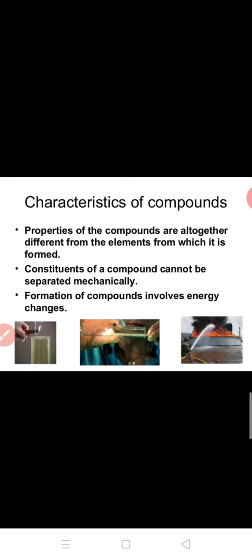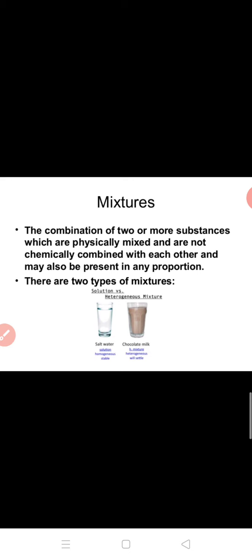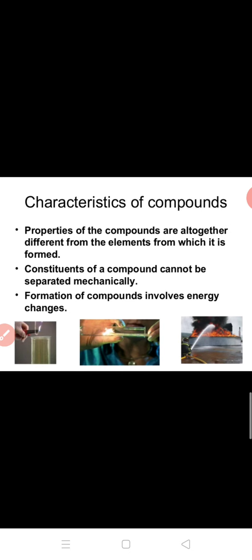As you know that compound is formed from different elements, so constituents of a compound cannot be separated mechanically. With physical processes we cannot separate them. Formation of compound involves energy changes. So let us further see this video to easily understand what are compounds.